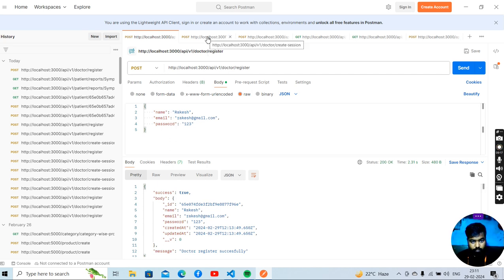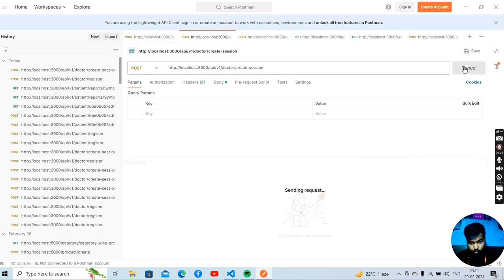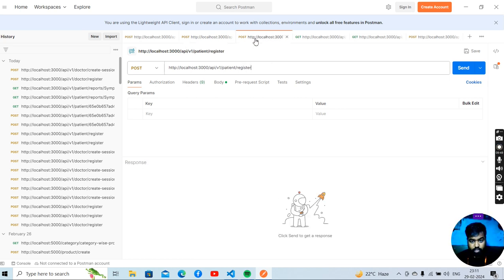Okay, and here basically we can log in our doctor. When we click on post, it will generate a token. Let's see, here my token has been generated. So using this token we can register our patient, get the report of the patient, and also get the reports status wise. I'm using this token to register a patient.